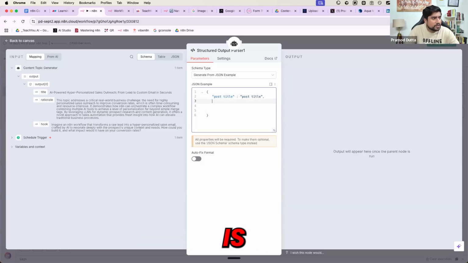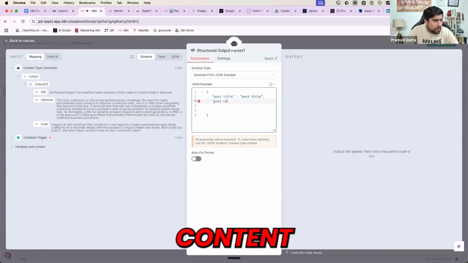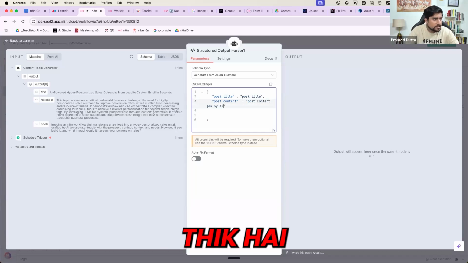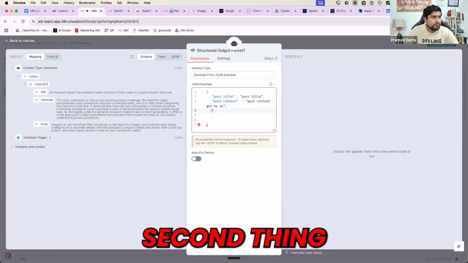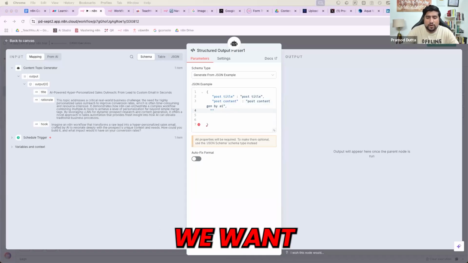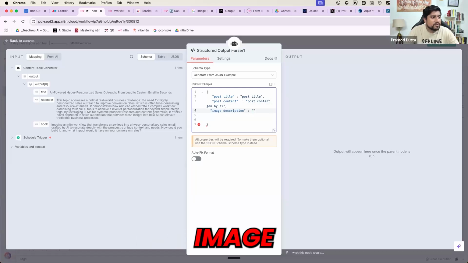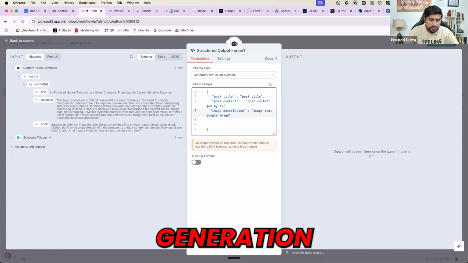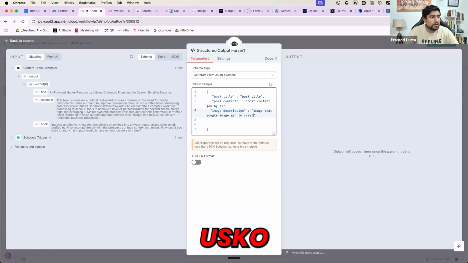The second thing it will give me is the post content. What is the post content that we have? This is dummy content that I will give you. This is post content generated by the AI. What else do we want, everyone? The last thing we want is an image description, because this image we will be giving to Nano Banana, Google's image generation model. It will basically generate a prompt also for this.